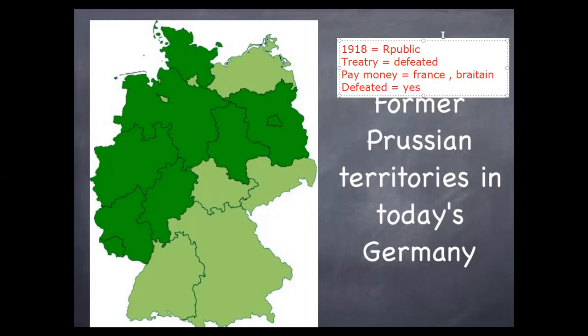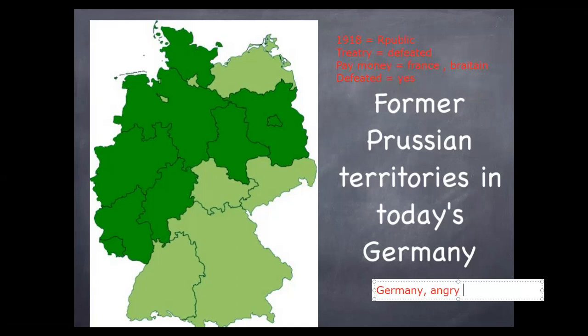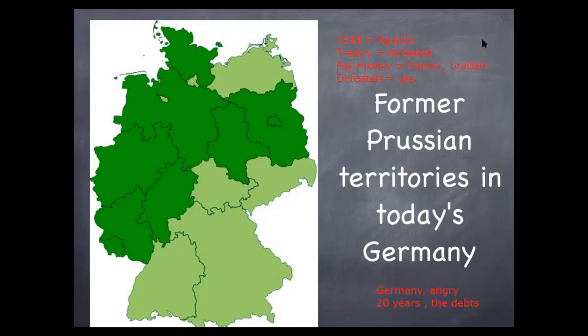It's not fair. Yes, just bear with me a second. Now the people in Germany were so sad and angry about the results of that war, and they remained about 20 years paying the debts to other countries. They were working, but the money would not go to them, it would go to the other countries, and Germany had to pay that for 20 years until a man came to authority.